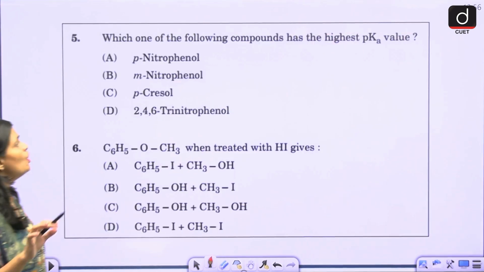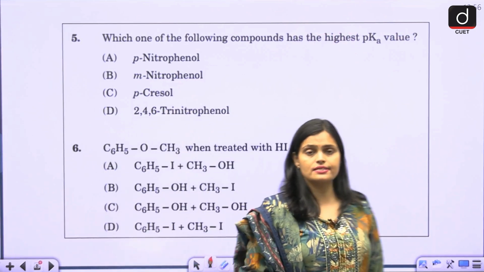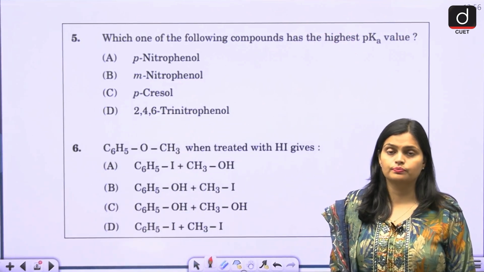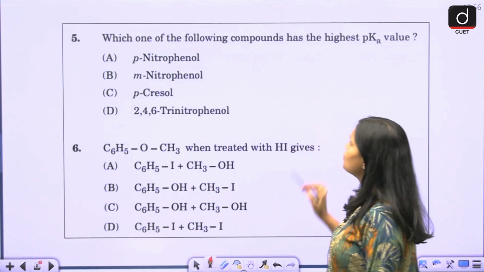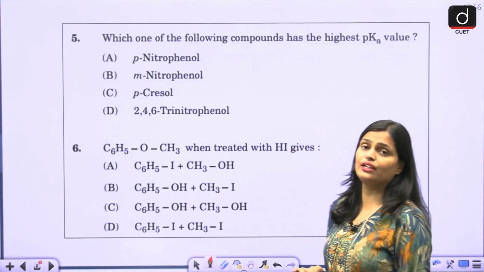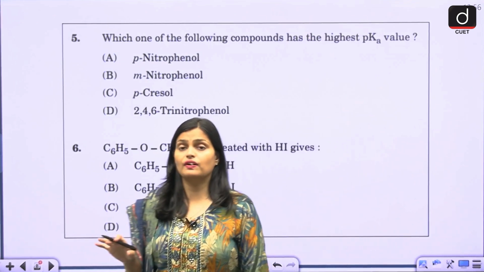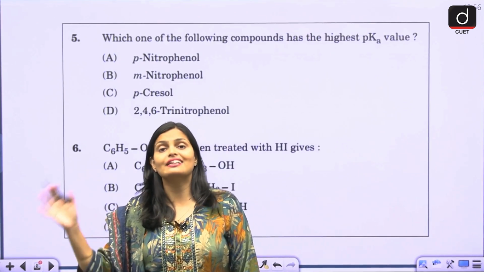Next, which one of the following compounds has the highest pKa value? Now pKa value is inversely proportional to the acidity.